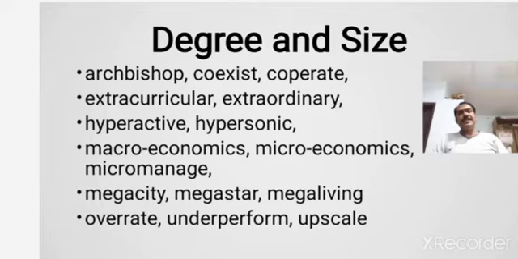Upscale is also similar, which indicates a higher size, upscale. So in all these words you'll find different prefixes which are added to the existing word to form new words which indicate a different kind of degree and size.